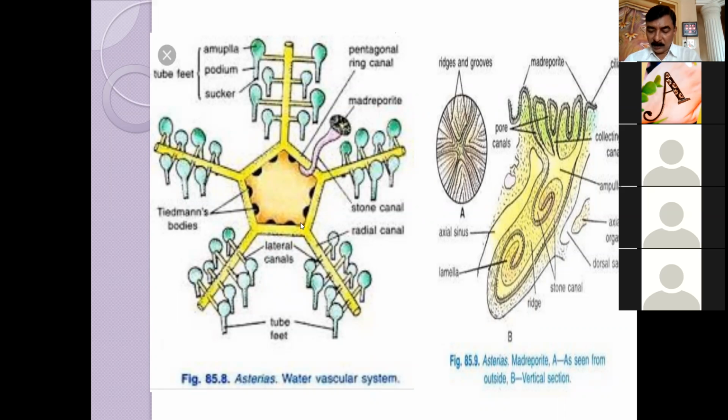The ampulla lies within the arm, projecting into the coelom, and the ambulacral pore is a gap between the adjacent ambulacral ossicles for the passage of the podium. Now all these podia are tube feet. They are opening into the ambulacral grooves, and the podia are arranged in two double rows. ये मैंने आपको बताया, podia are arranged in two double rows. ये smaller, larger, smaller, larger. They are present in the arm.